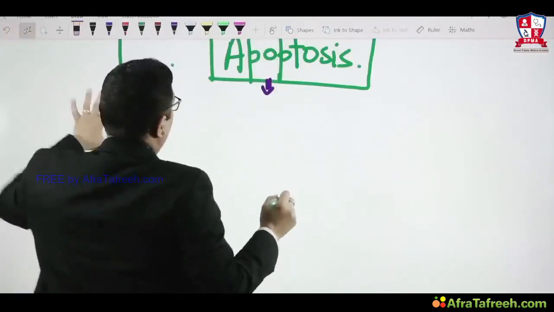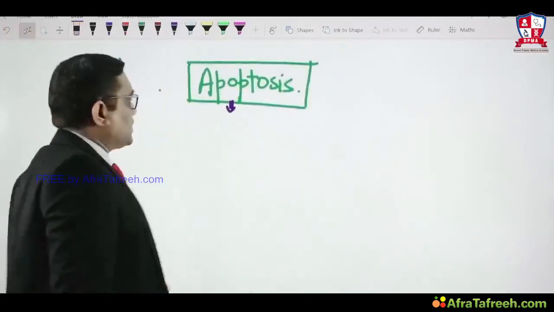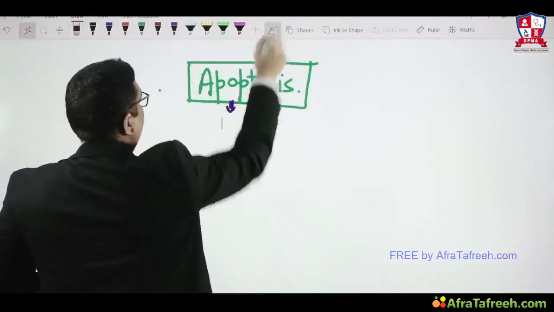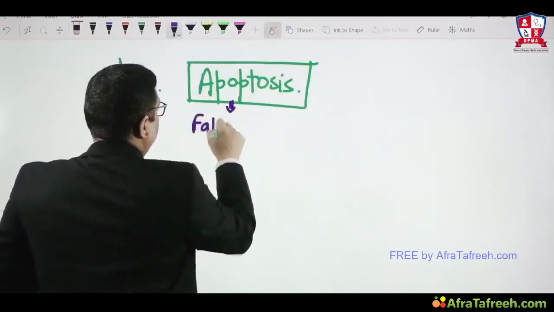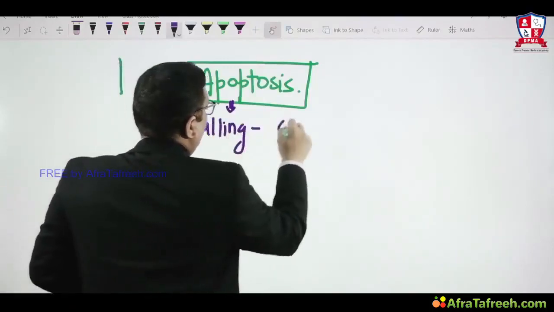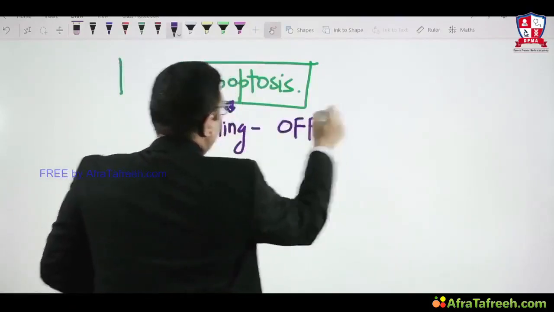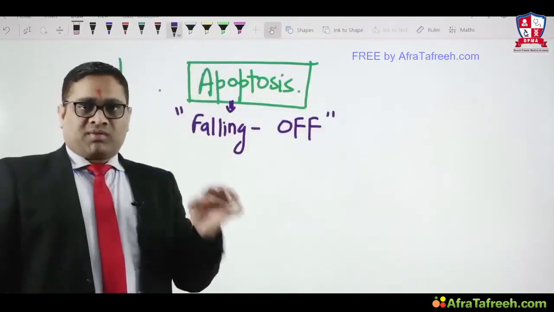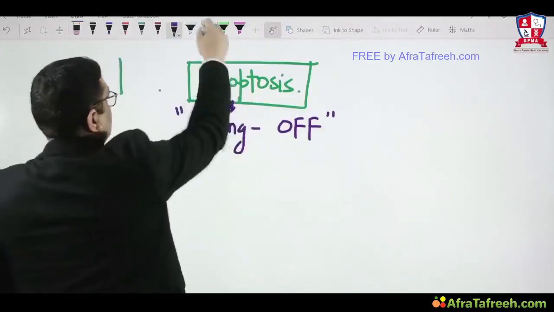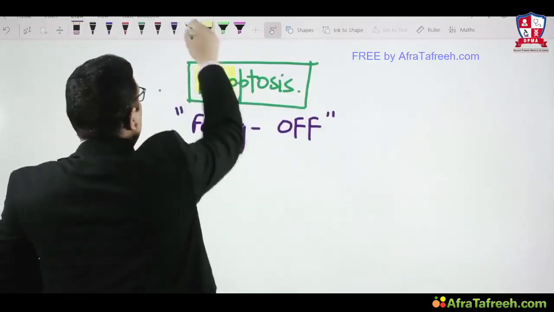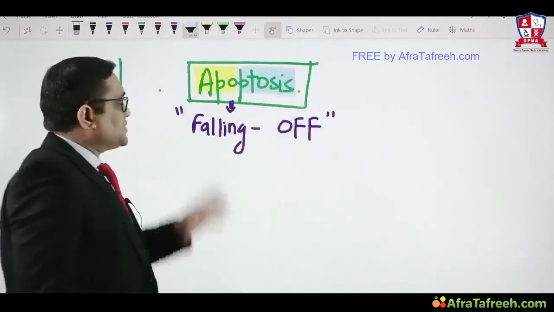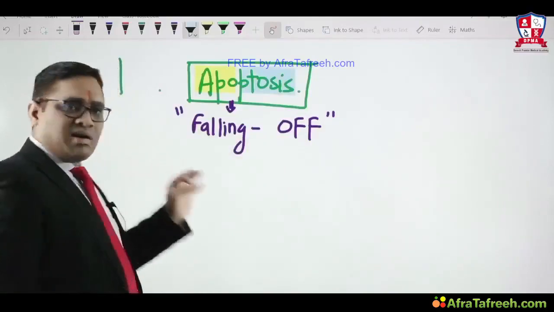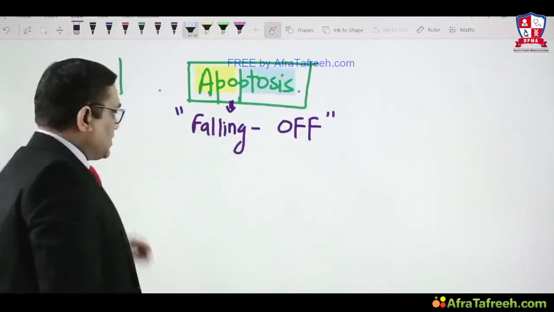We have to understand that apoptosis is a Greek terminology which means falling off. So when the examiner asks what is the meaning of apoptosis, it means falling off of a cell. That is the literal meaning of apoptosis, and that is very important to understand. Ptosis means falling off. So falling off of the cell from the tissue is called apoptosis. That is the literal meaning of apoptosis in Greek, right?